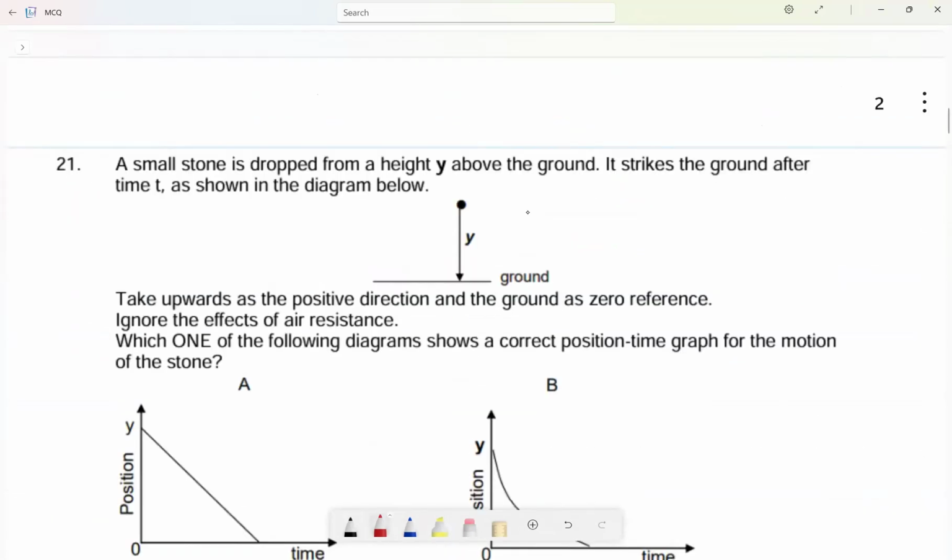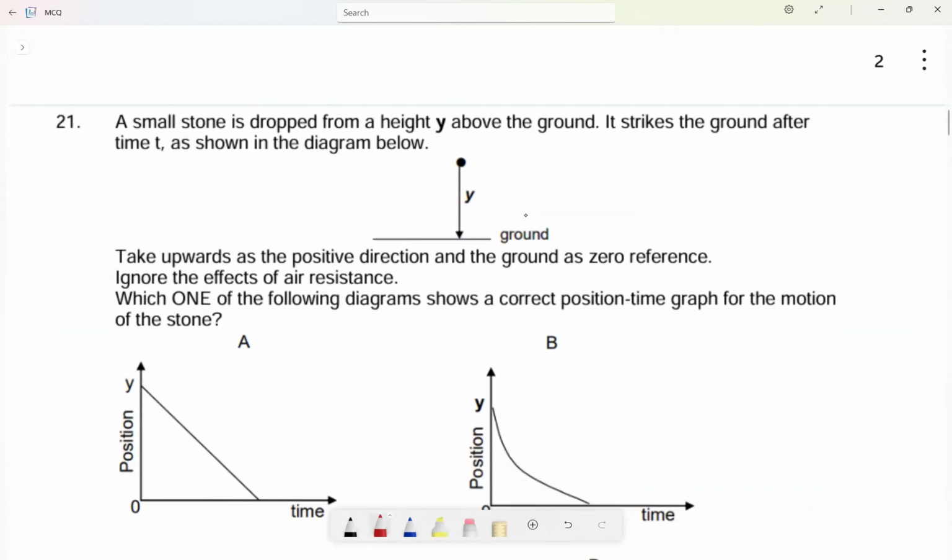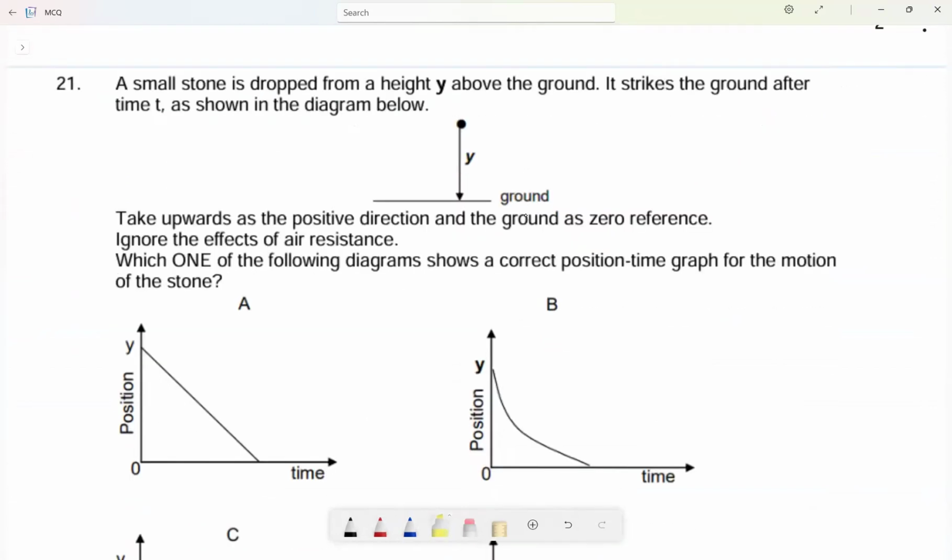A small stone is dropped from a height y above the ground. It strikes the ground after time t, as shown in the diagram below. Take upwards as the positive direction, and take the ground as the zero reference. Ignore the effect of air resistance.